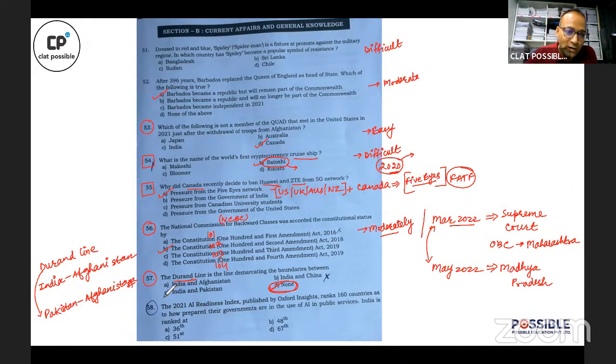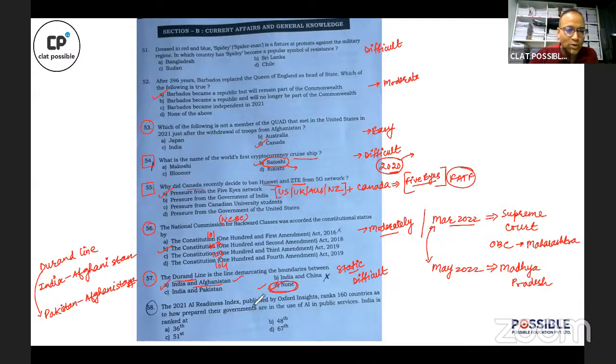If they consider A as the correct answer, that I think technically would be wrong, because the correct answer to this question should be none. Durand Line, originally it was a border between India and Afghanistan, but currently it is a border between Pakistan and Afghanistan. Correct? So this is a static GK question. And this one was difficult, because there were two confusing choices, A and D.